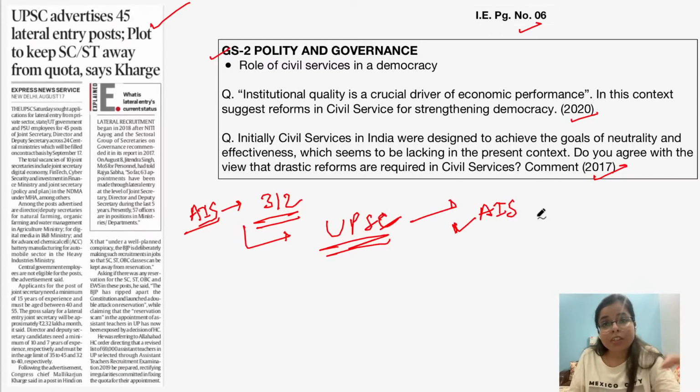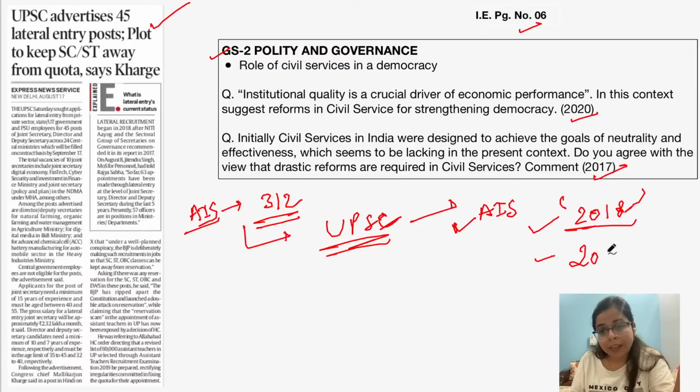And we all know the merit-based recruitment through UPSC is done in all India services, right? Now, this is the traditional method of gaining entry into civil services. Now, apart from this, there is an additional method, the posts for which were first advertised in the year 2018 by the government, and this is known as lateral entry. So the first such notification was released by UPSC in the year 2018, and induction for the posts was done, and then subsequently in the year 2022 also some posts were released, and this is the third time, in the year 2024, that various vacancies in lateral entry have been released by UPSC.